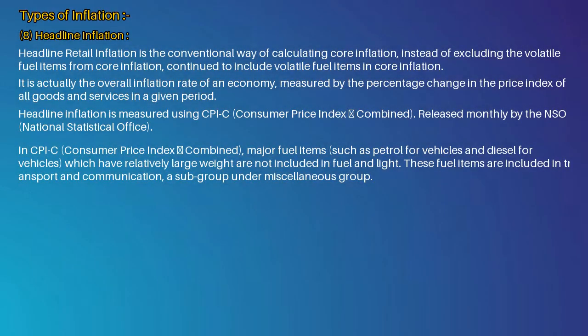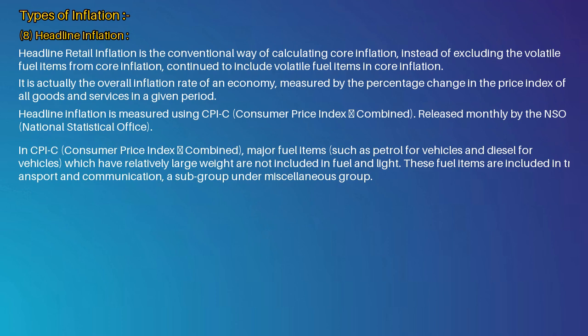Next type of inflation is headline inflation. 8. Headline inflation. Headline retail inflation is the conventional way of calculating inflation. Instead of excluding the volatile fuel items as in core inflation, it continues to include volatile fuel items. It is actually the overall inflation rate of an economy, measured by the percentage change in the price index of all goods and services in a given period.